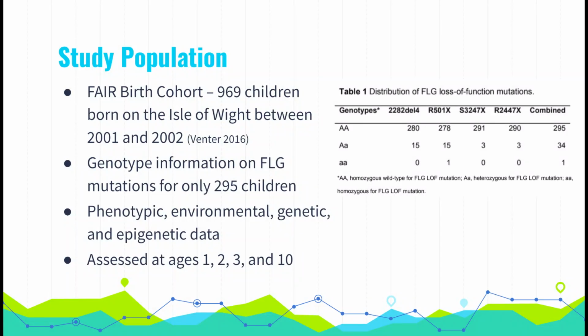The study population consisted of the fair birth cohort, which contained 969 children born in the Isle of Wight between 2001 and 2002. Children were assessed at ages 1, 2, 3, and 10, and phenotypic, environmental, genetic, and epigenetic data was collected. Of the 969 children, only 295 had genotype information available, leading to a total of 35 children with any of the four filaggrin mutations. The specific breakdown of the individual mutations is shown here.